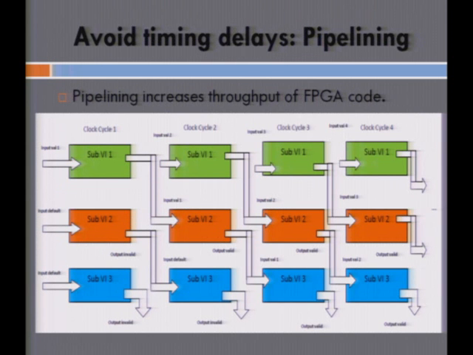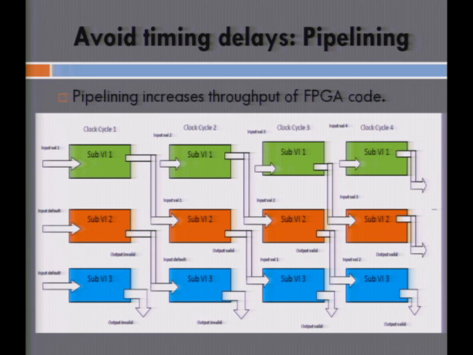One of the ways to avoid any timing delays that could occur within the FPGA because of these different clock rates of each of these sub-blocks is to utilize the parallel processing advantages of pipeline-based design. If you've got three sub-blocks functioning together, instead of having a single sub-block hogging the entire clock time, we can ensure by pipelining that all three sub-blocks are functioning at the same clock cycle.